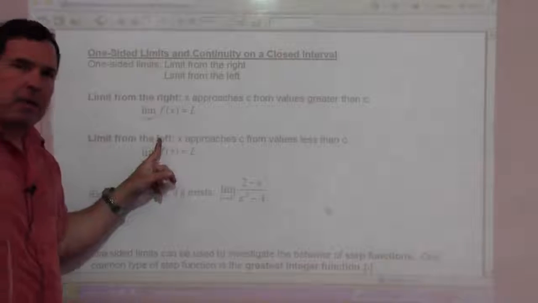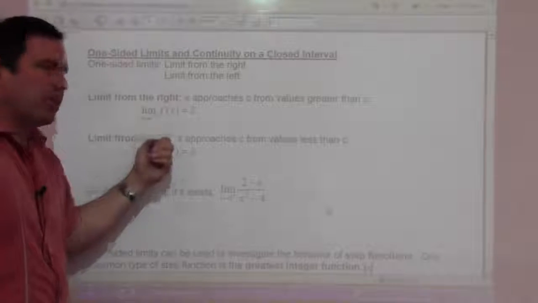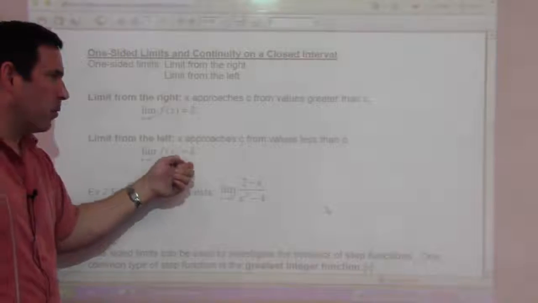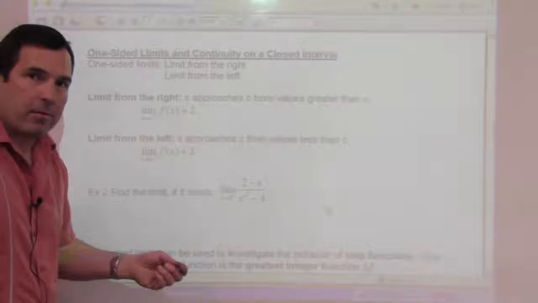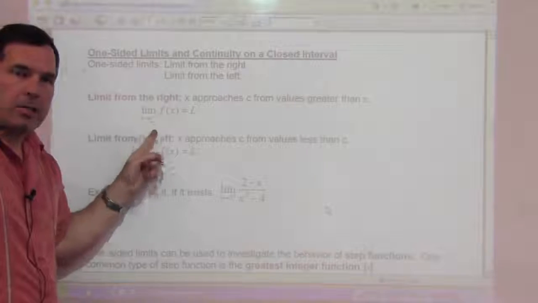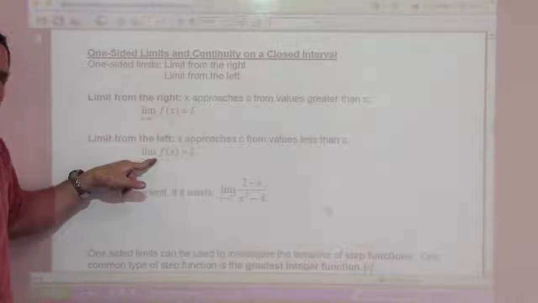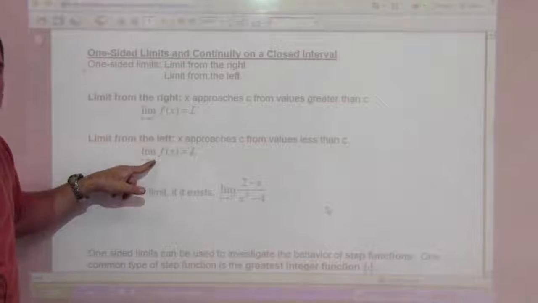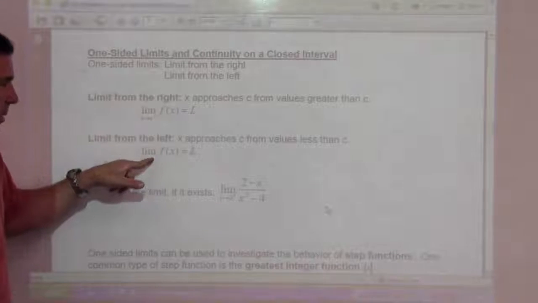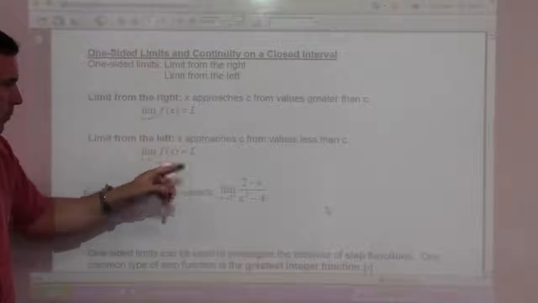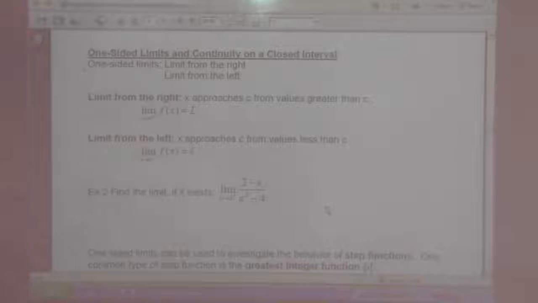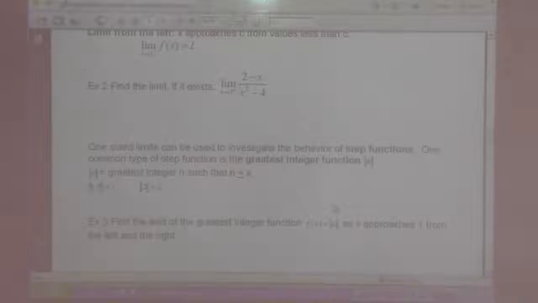Limit from the left side means x approaches c from values that are less than c. Being less than c doesn't mean they're negative, and over here doesn't mean they're necessarily positive, but we have a negative sign up here. It looks like a power, it's not a power, but it means you're from the left side. So a negative means you're on the left side of that value, positive means you're on the right side. But the power-looking thing does not indicate whether it's a positive or negative value.